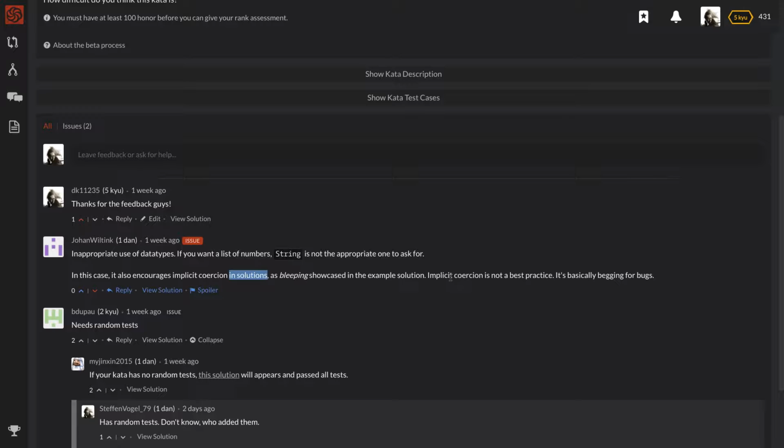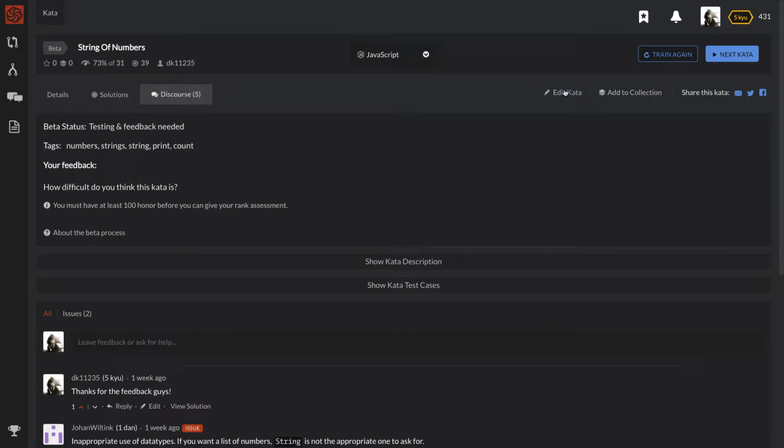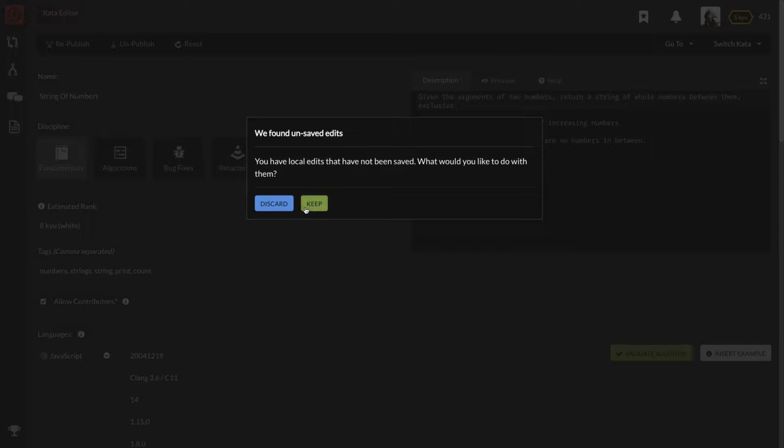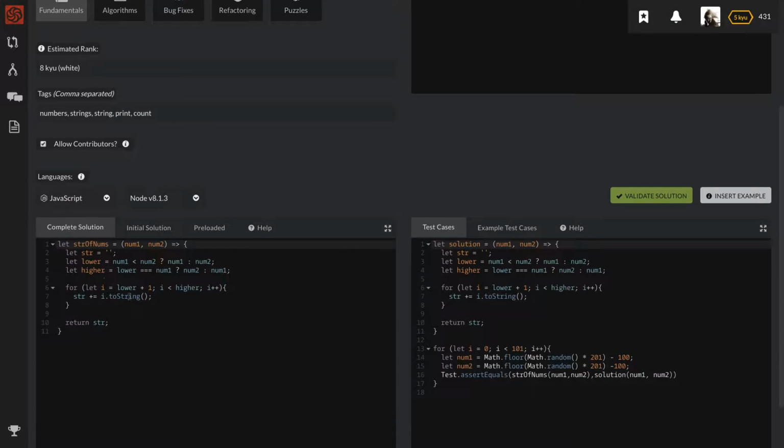I corrected that. I corrected the solutions part of it. Basically asking for bugs, and so on. Yeah, I was doing implicit coercion, which is like a hacky way of changing strings to numbers and stuff like that. And so I changed that. If we do a quick discard, I can show you guys what I changed. Okay, so instead of this, now I use i.toString. It used to just be adding itself to a quotation mark or something like that. If you watched that first video, I didn't change it there, so it would be different.